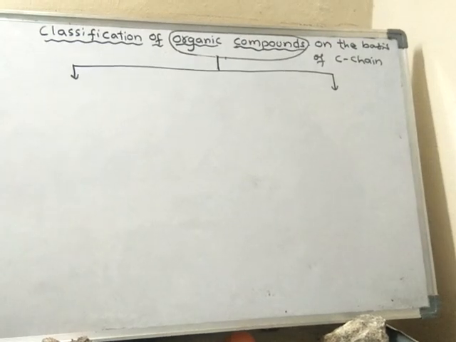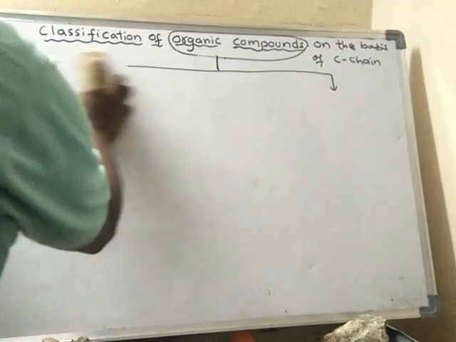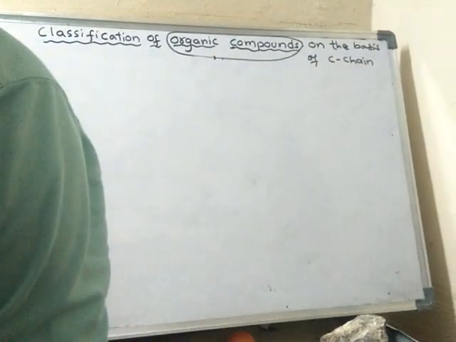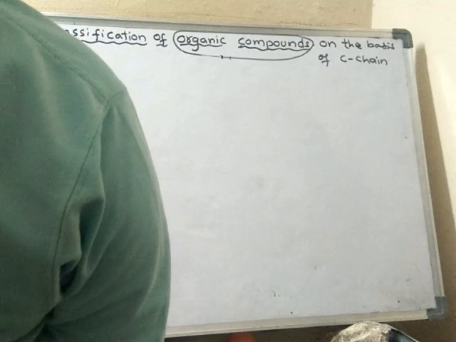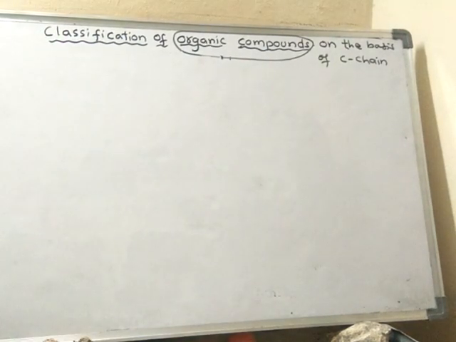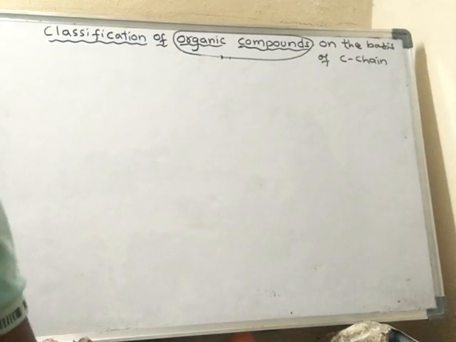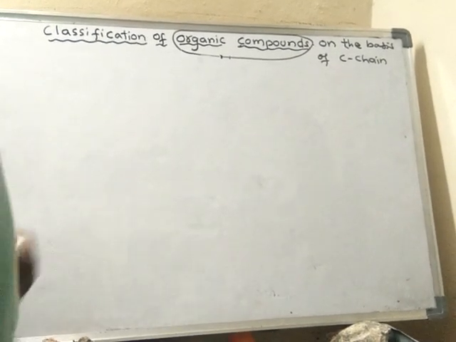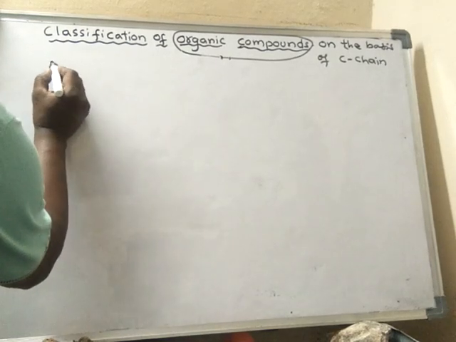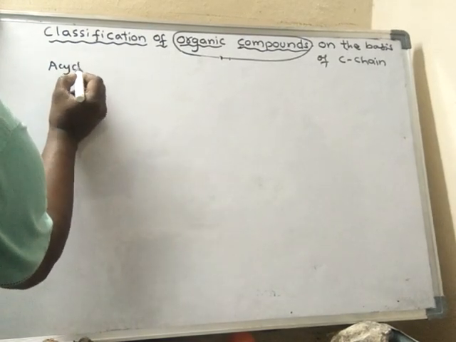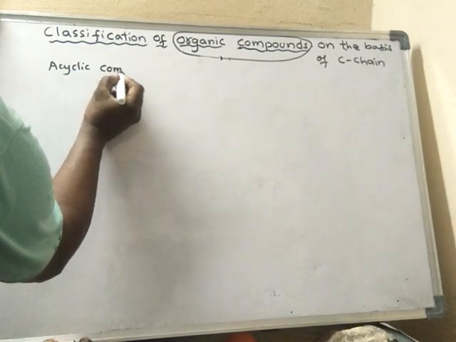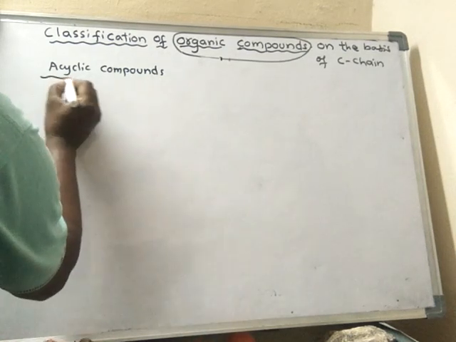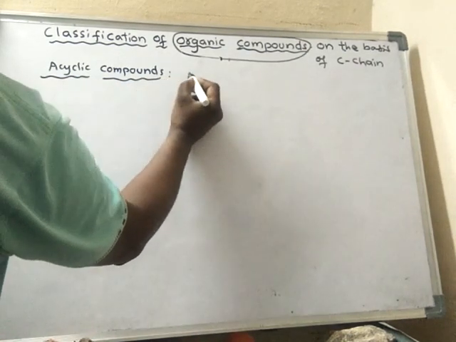I will send the PDF along with this, and I will explain the types of this classification in depth individually. What are acyclic compounds? Acyclic compounds means open chain.